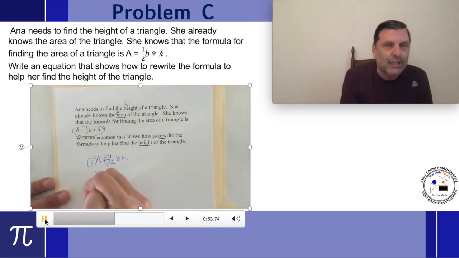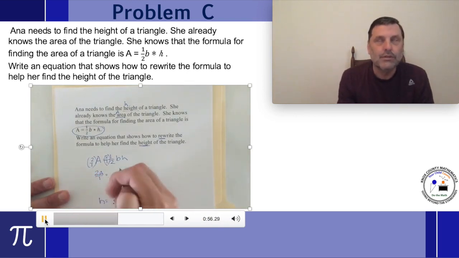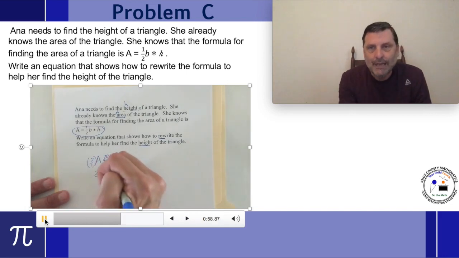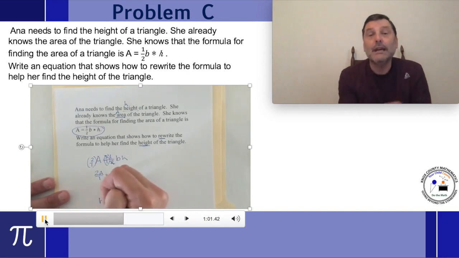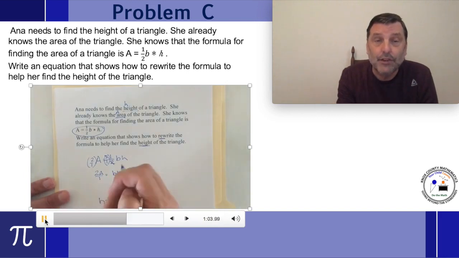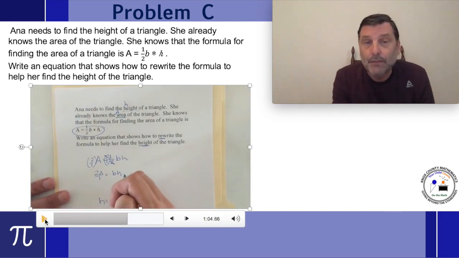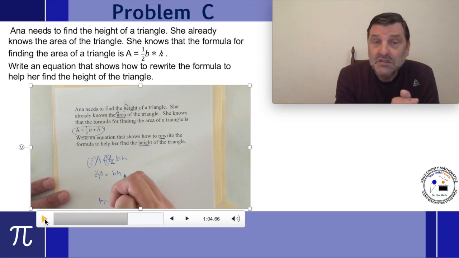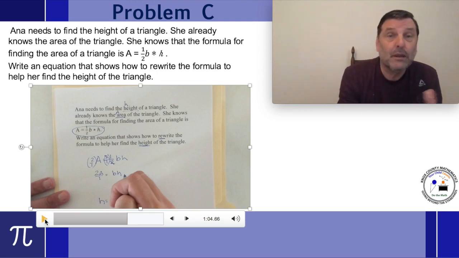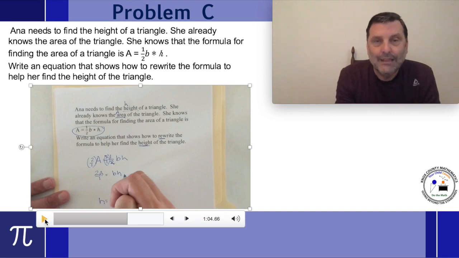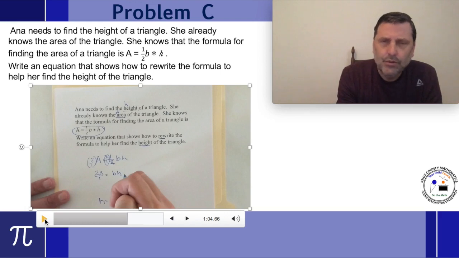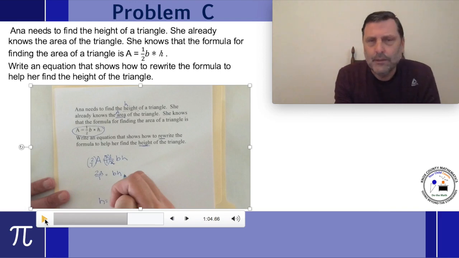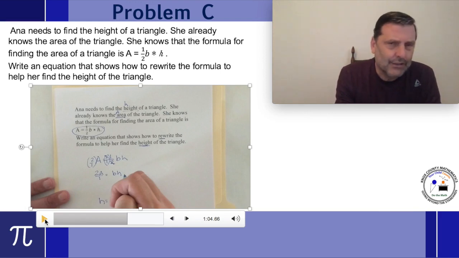Now, I don't really get rid of it. I change it to an amount of 1, which effectively says 1 times a variable. I just need the variable by itself. But I've got to multiply both sides by the 2/1. When I multiply both sides, the left side becomes 2A/1 because I multiply by 2/1. The right side, that 2/1 times 1/2, when I multiply those two reciprocals, the product is 1. So I could write that 1 in front of the b, but I don't really need to with math. It's understood it's there. So 2A equals bh.